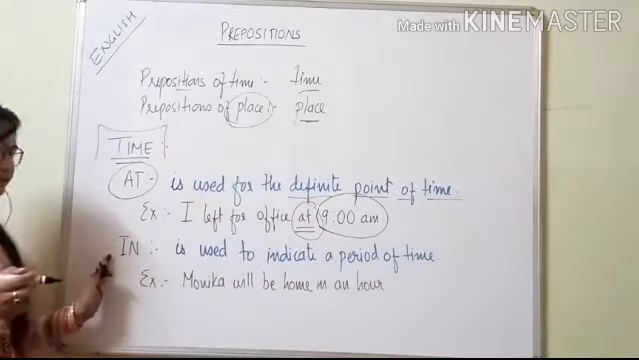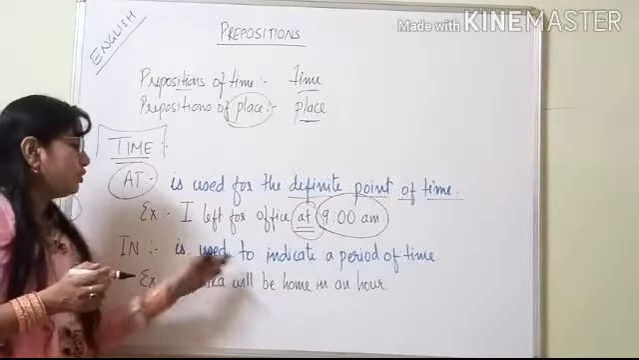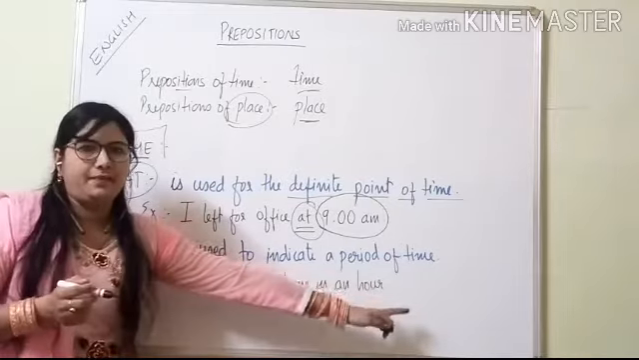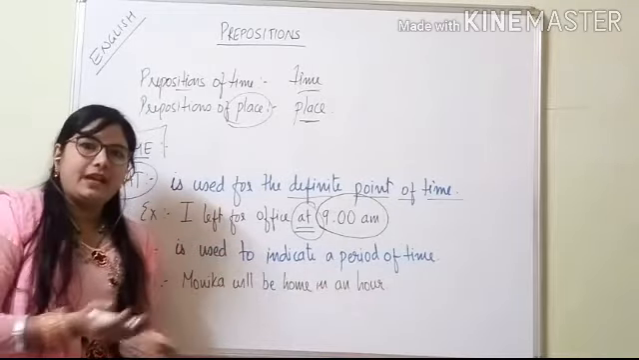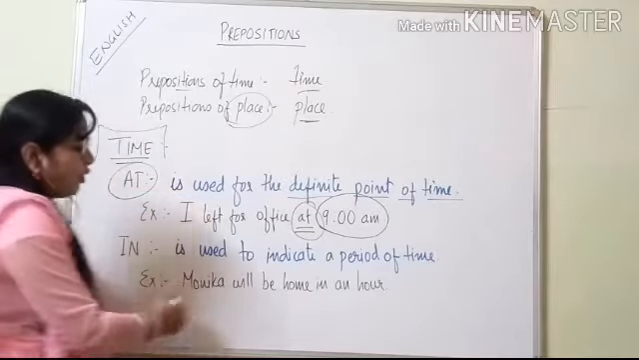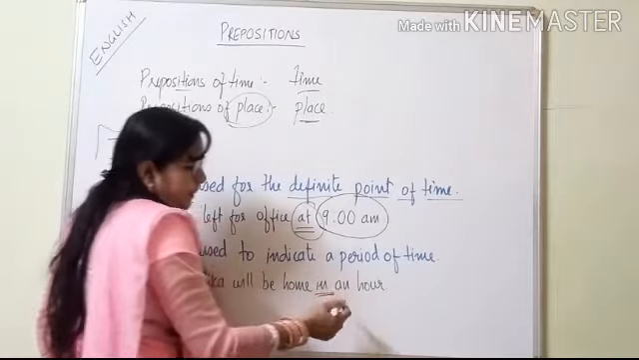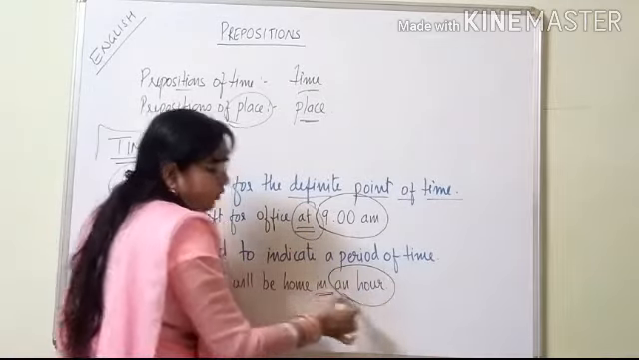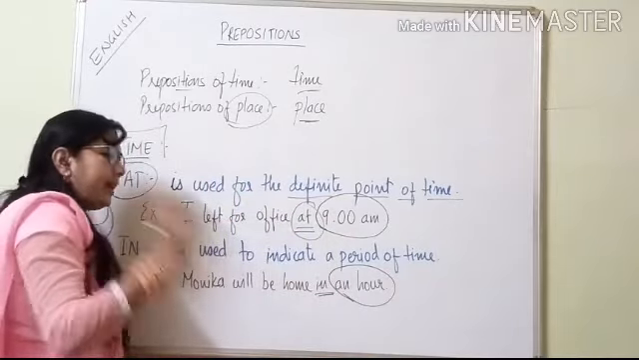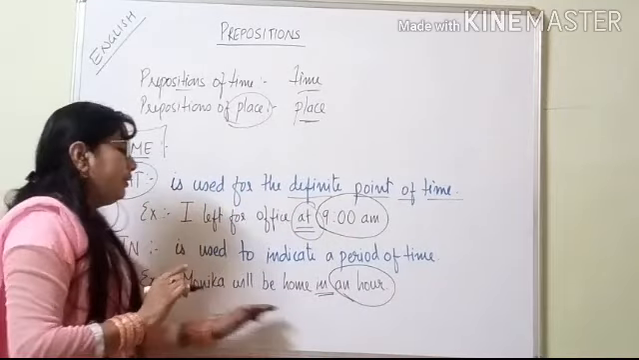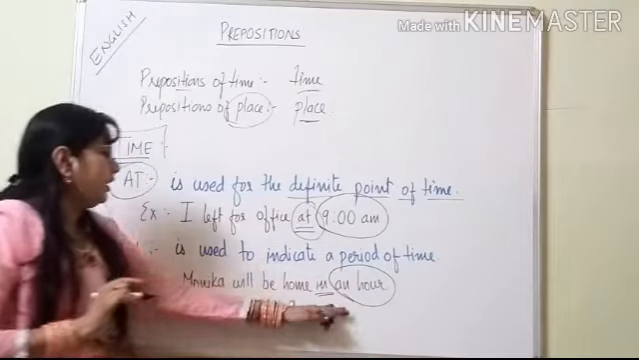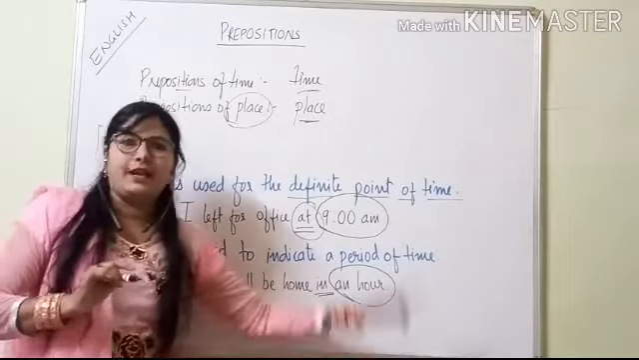Next is "in". "In" is used to indicate a period of time, how much time it includes. For example, Monica will be home in an hour. Here we are giving a period of time, an hour. So in 1 hour, Monica will be home. So here "in" indicates a period of time.